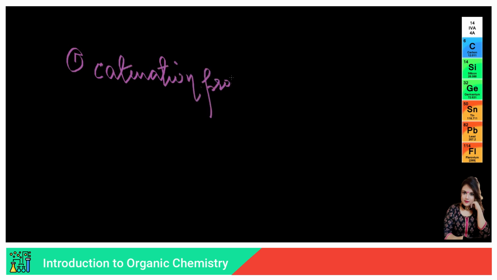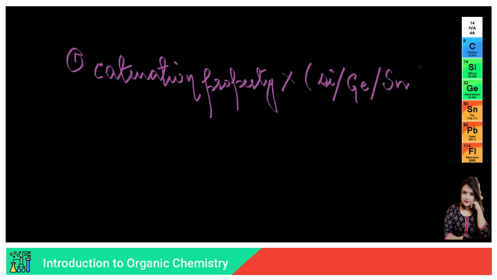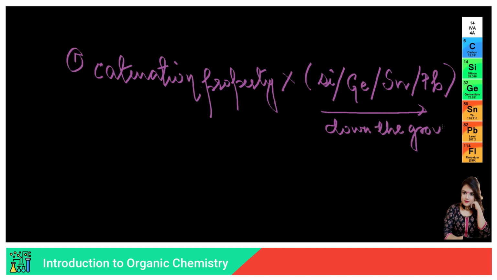Catenation property is not justified by silicon or germanium or tin or lead, any of the elements down the group.